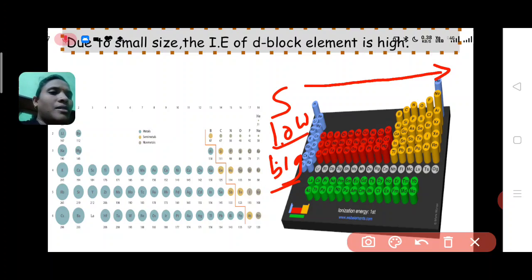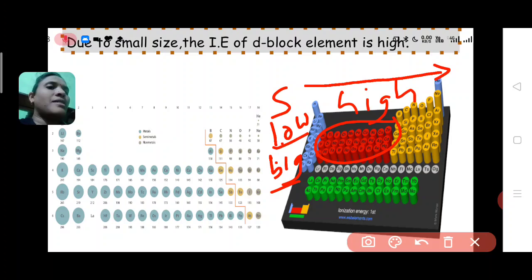Now D block elements have small atomic size as compared to S. So now D block elements have a smaller atomic size, so they require quite a high ionization energy as compared to S block.